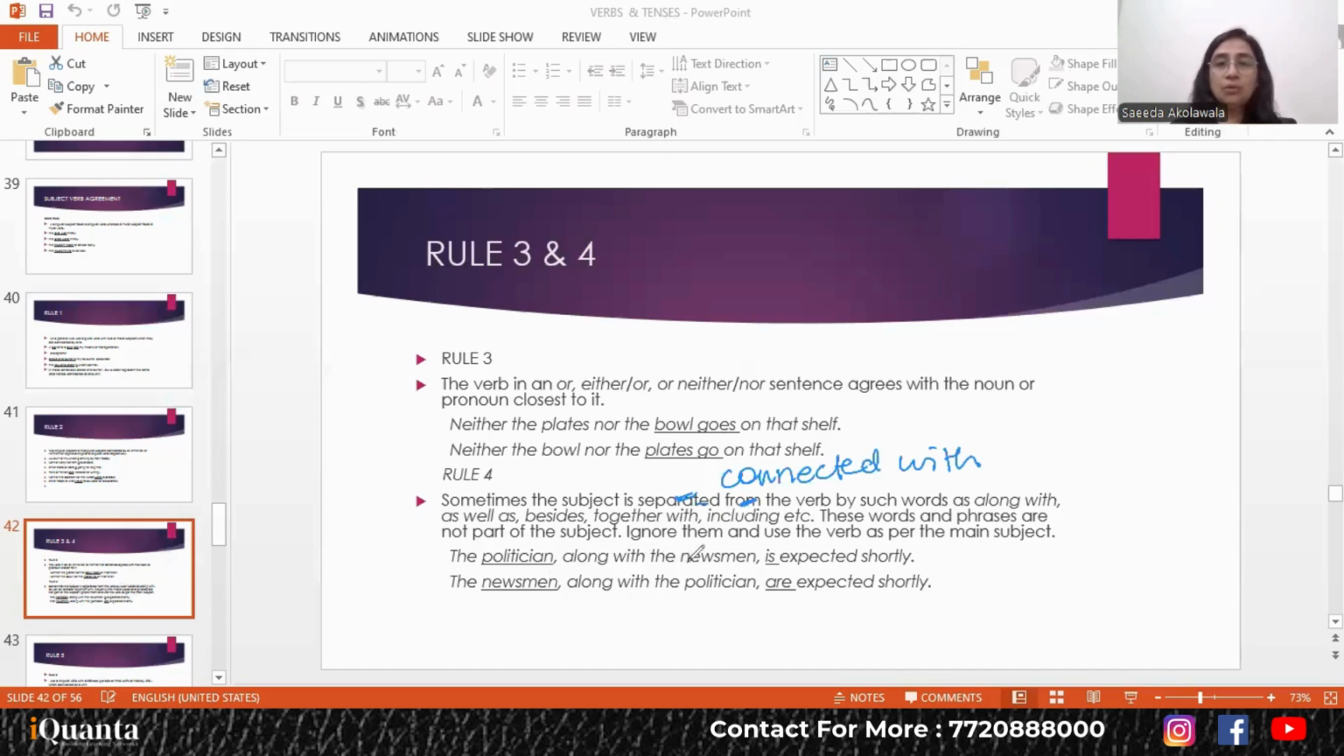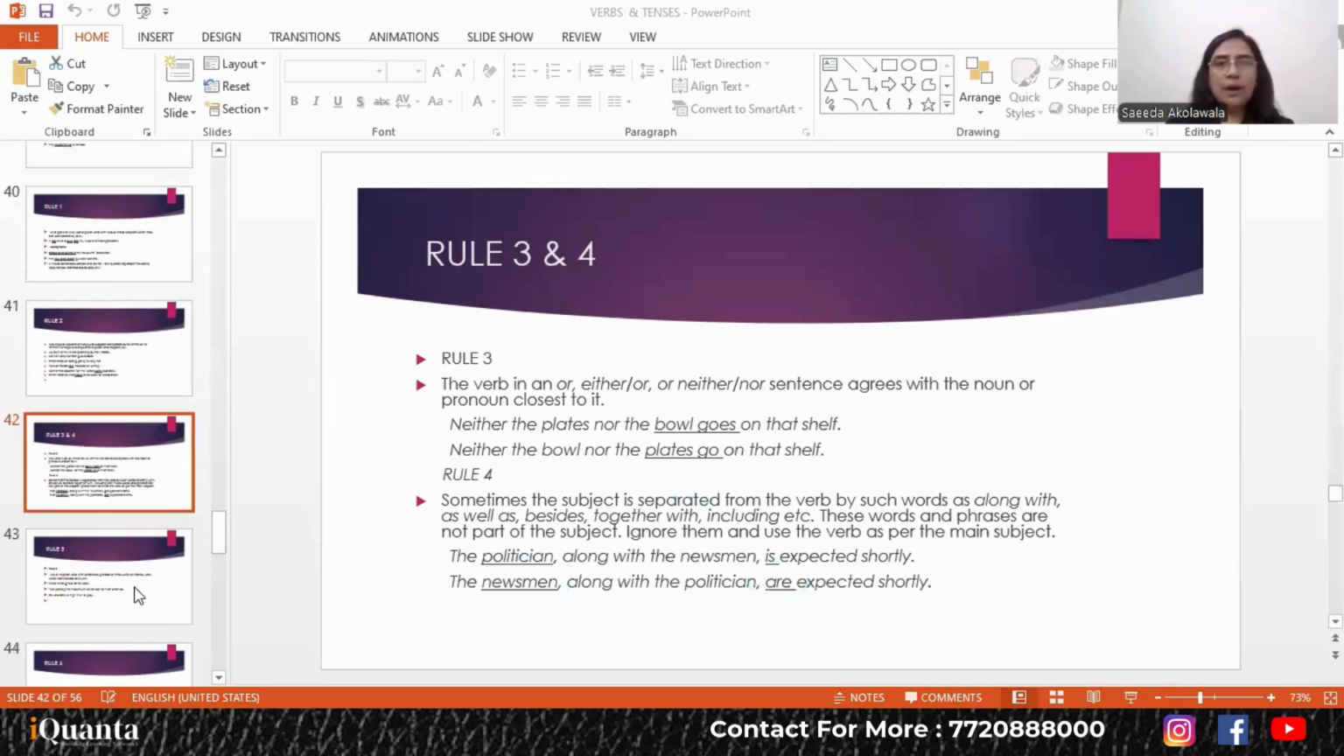The politician along with the newsman. Now, politician important है. So is expected shortly. But agar jo newsmen hai, that's plural. So if they are important, then the newsmen along with the politician are expected shortly. Okay. So when you have these connectives like together with, along with, as well as, the verb agrees with the main noun, or main noun क्या होगा? जो first आएगा. So that will be your main noun, which will come before the conjunction or before the connective.